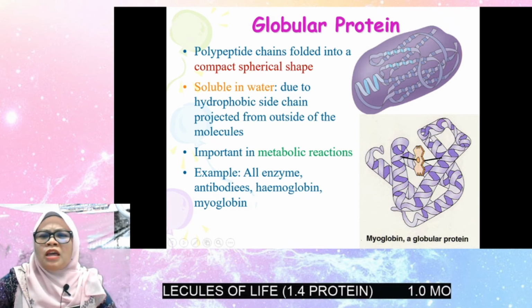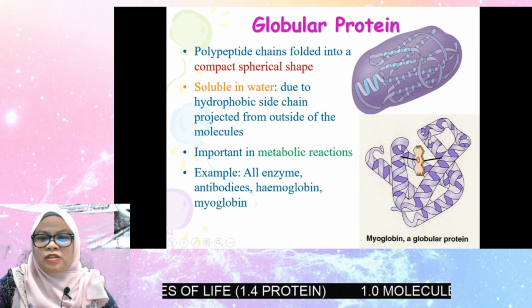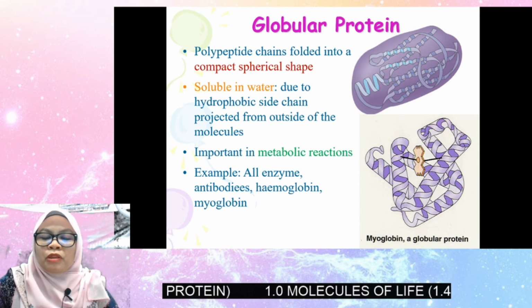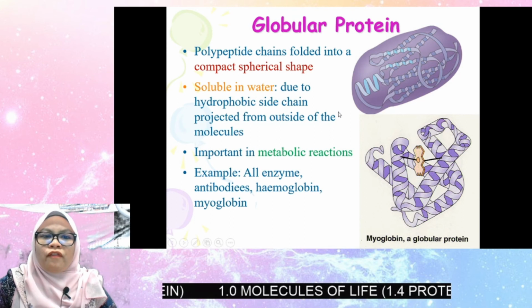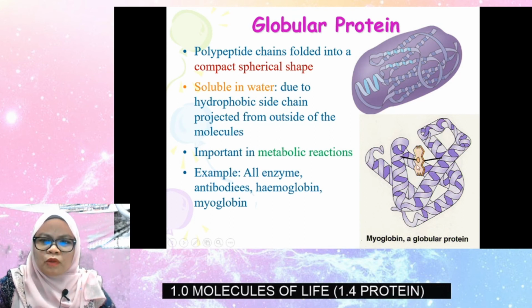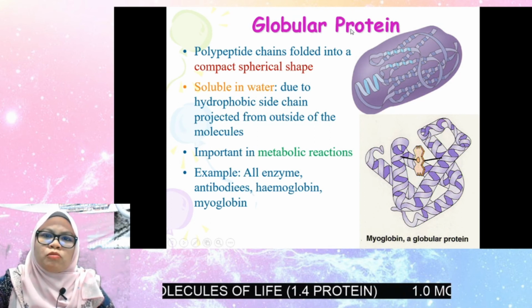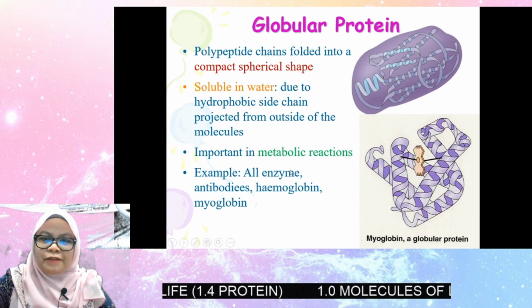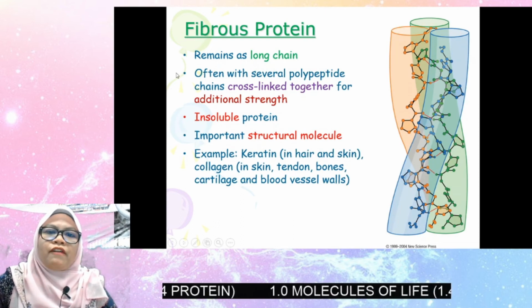So at the side chain, maybe the amino acid is polar, acidic or basic, so they may have charge. So when it reacts with water, water can dissolve the polar compound or the ionic compound. This globular protein is important in metabolic reactions. An example is enzyme.